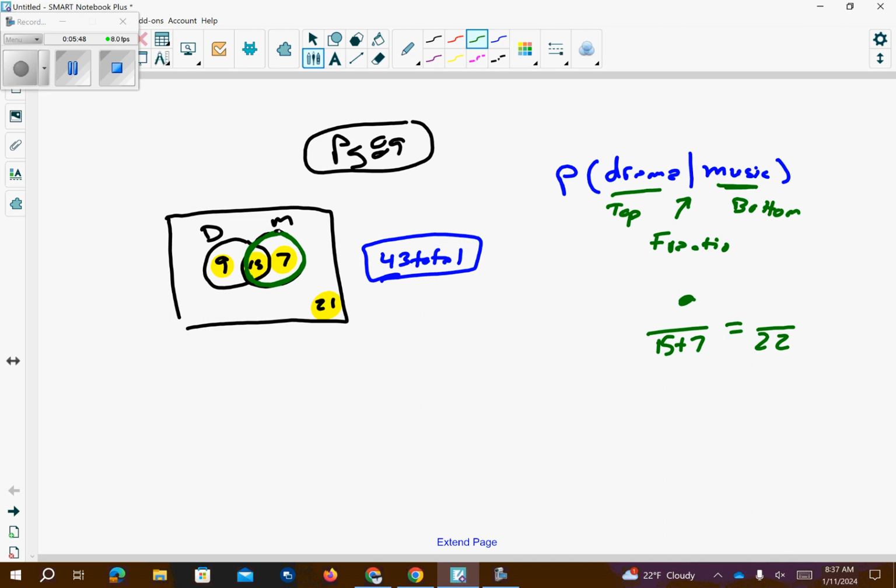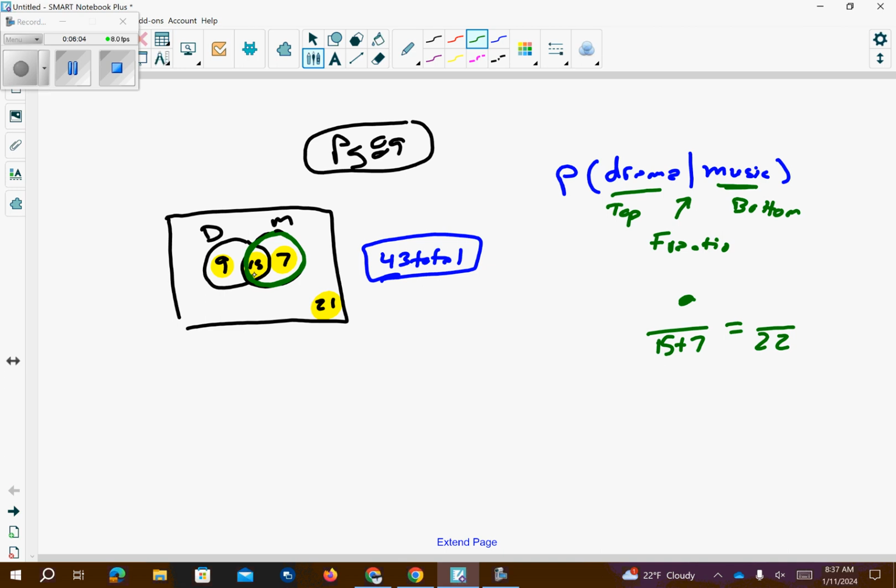That's only 7, right? Right, but also these 15 also like music. So think about that green circle: those are my people who like my music. That's where the 22 comes from. Okay, so then they like drama.